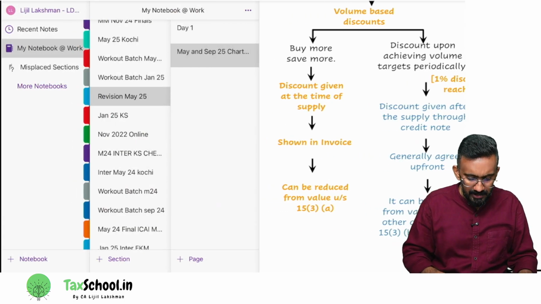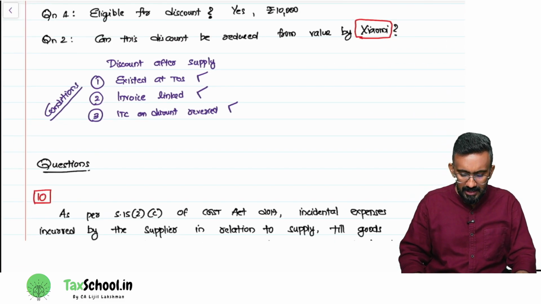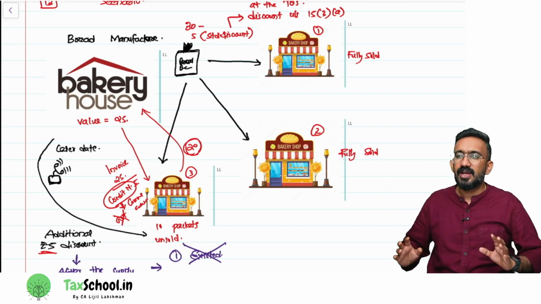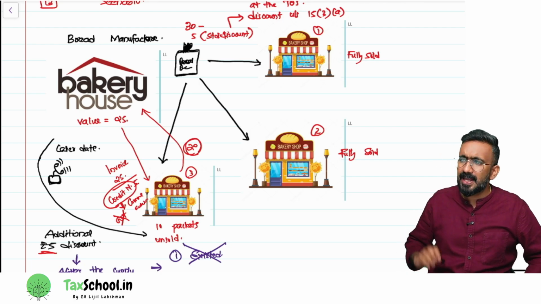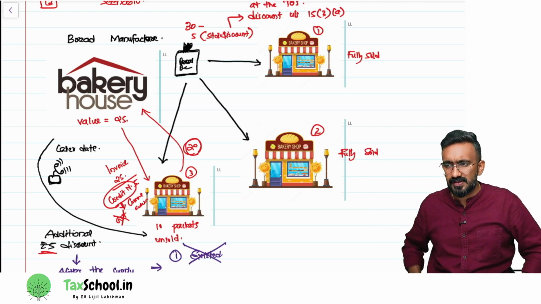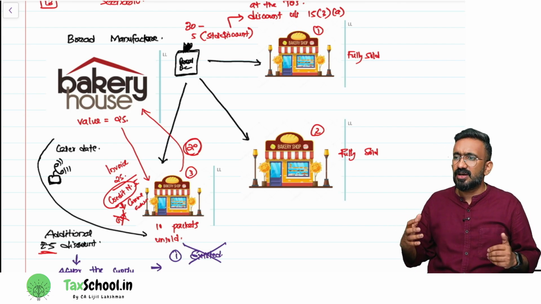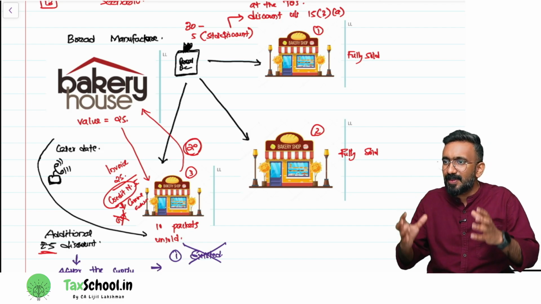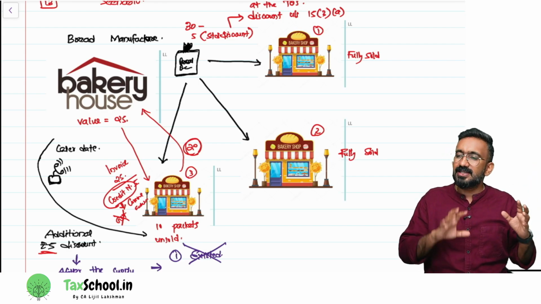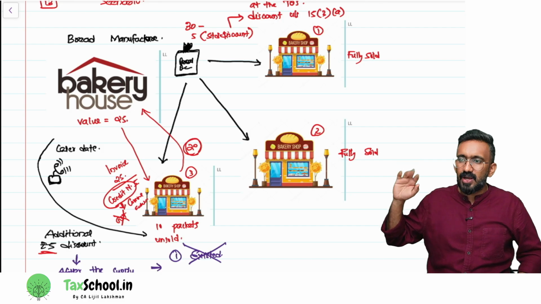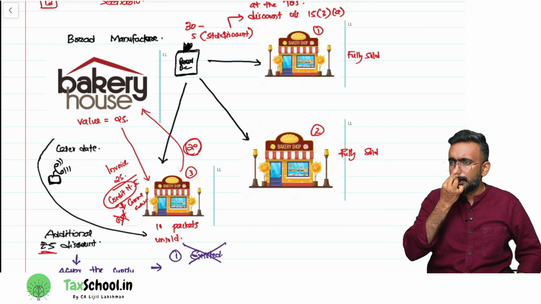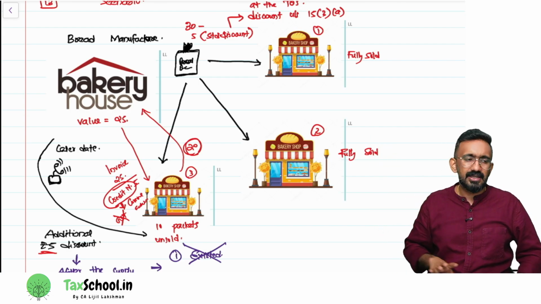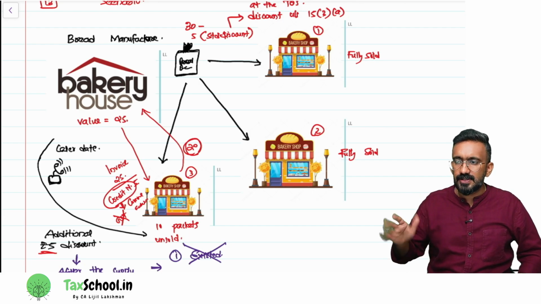I'll give you a small example because sometimes this particular area alone gets slightly confusing for people. Look at this. Bakery house is a manufacturer of bread packets. Bakery house is selling bread packets to small bakeries. You've seen bread packets like Modern Bakery and all that. You go to a supermarket also, you'll find one bread packet of a brand. So that brand is selling bread packets to multiple dealers. This bakery house is selling bread packets for 30 rupees minus 5 rupees discount to all the dealers. 25 rupees they're selling. Dealer 1, dealer 2, dealer 3. Dealer 1 and dealer 2 fully sold this item.